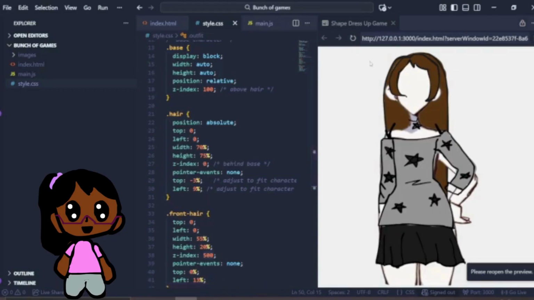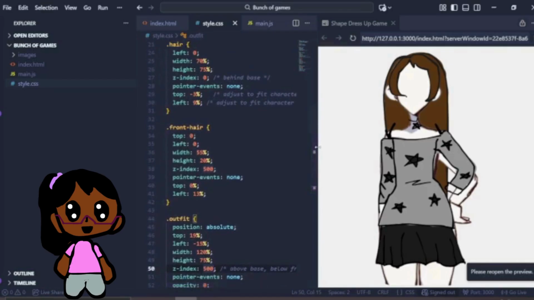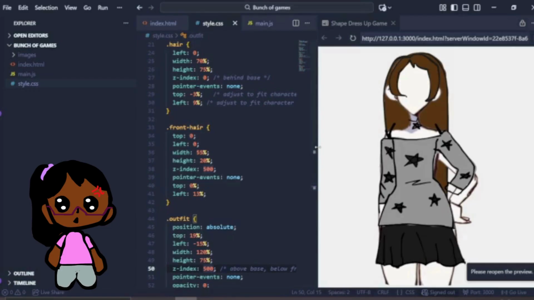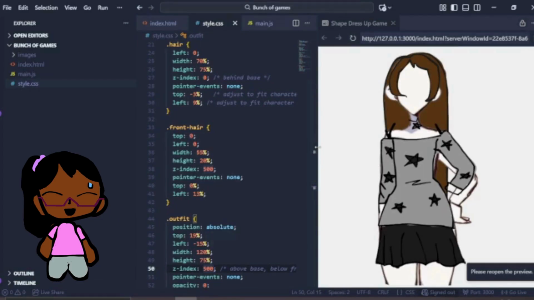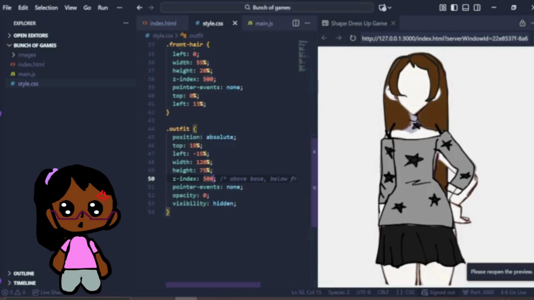And we also got some front hair. Yes, these two are 2 different layers because I can't link them or else the front hair will be linked to the back hair. I quickly figured that out. Now, ChatGPT said to put 1 or 2, but my code is as stubborn as a 2-year-old child, so I had to put it at 500. The outfits are the bit that made me cry.